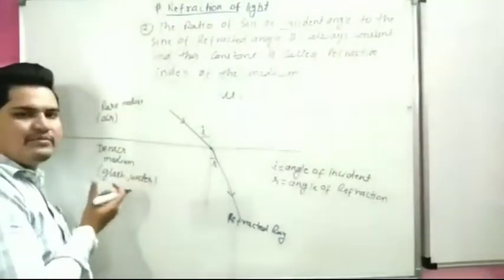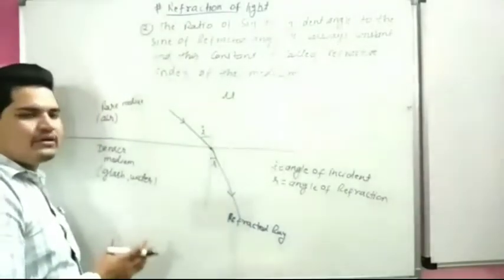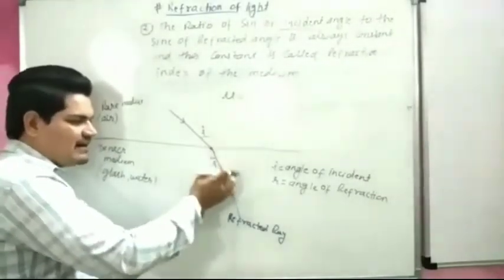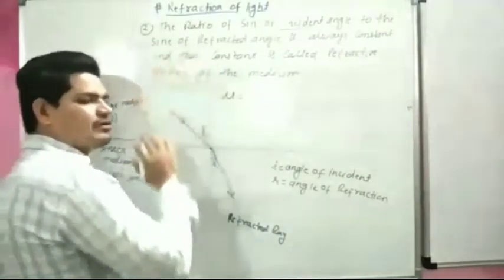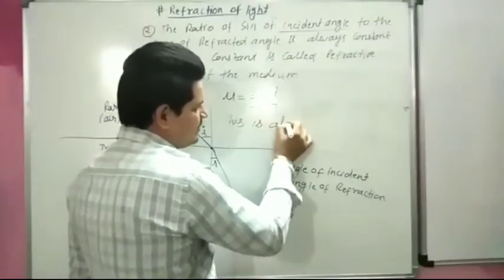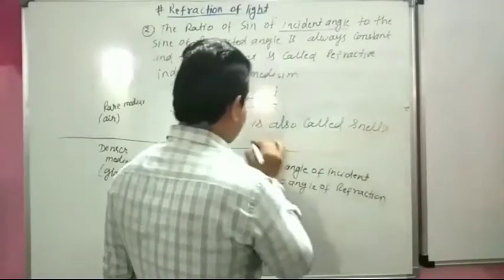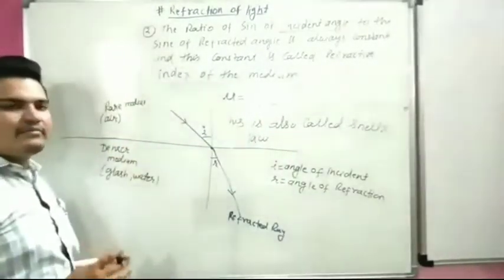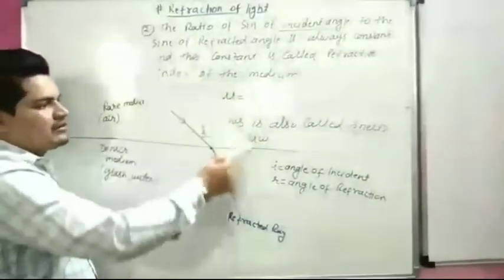It is the capacity of the medium, how much light can be diverted from its original path. This is called the refractive index. This law is also called Snell's law. This law can be asked in the exam by the name of Snell. The second law is also called Snell's law.